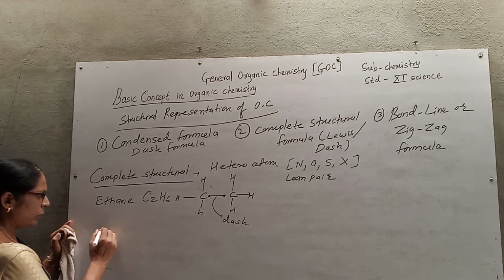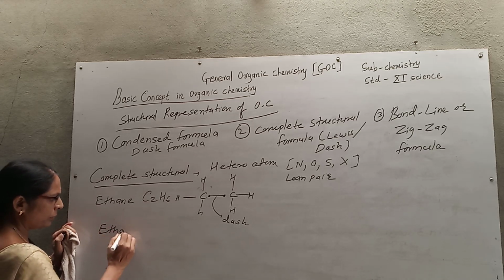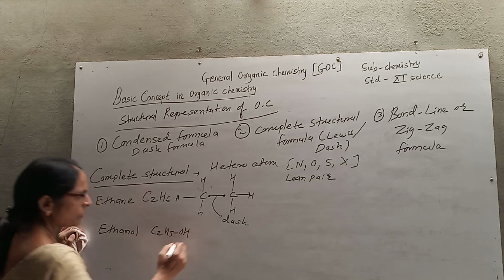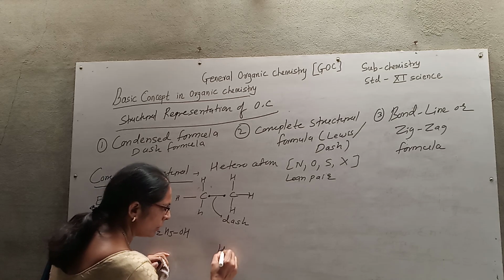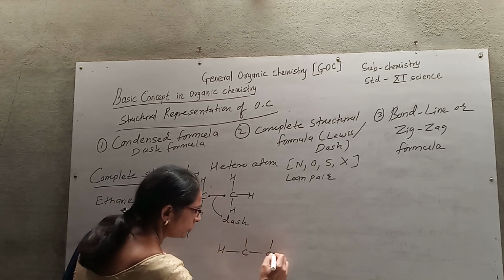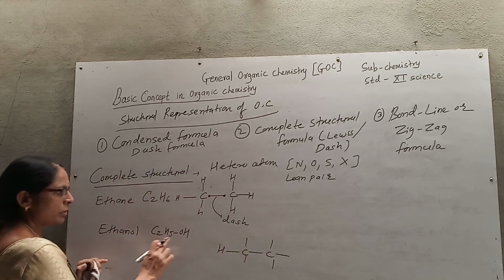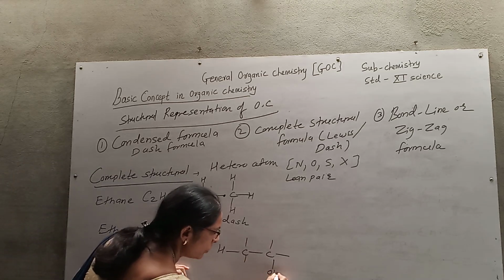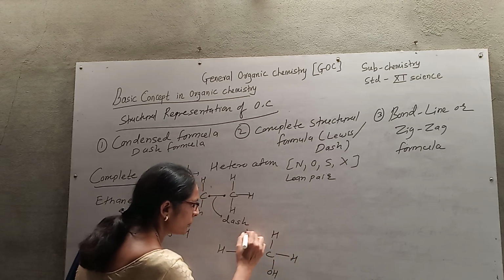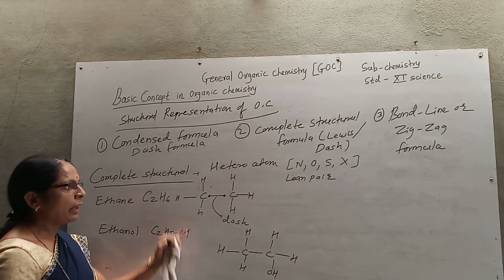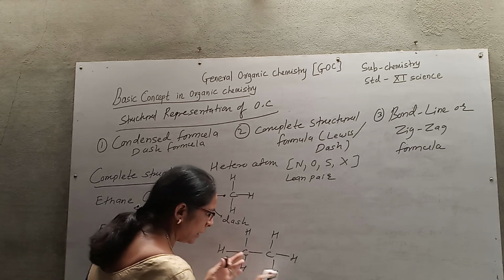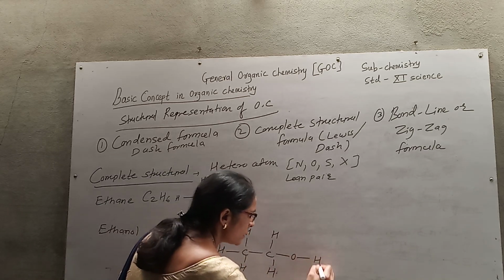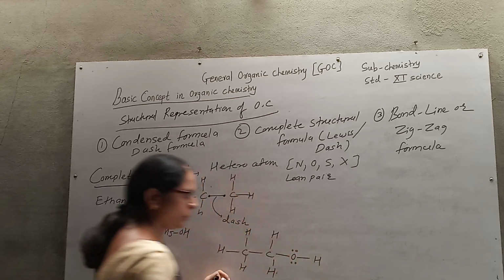For example, ethanol has the formula C2H5OH. Of the 6 hydrogens on the 2 carbons, 1 hydrogen is replaced by OH, and the remaining are hydrogens. When I write the complete dash formula, I can represent the lone pair on the oxygen, or not.